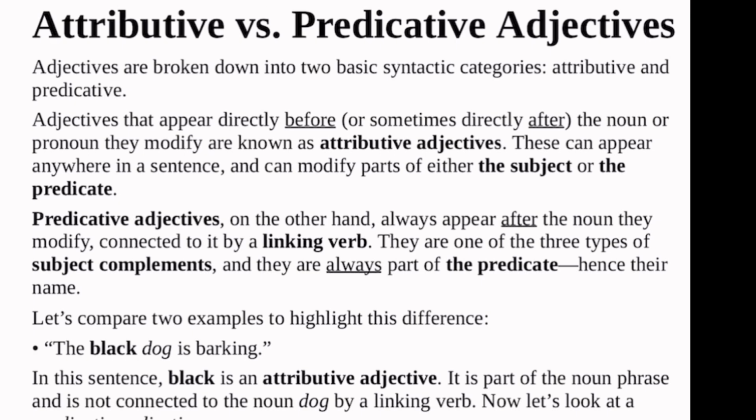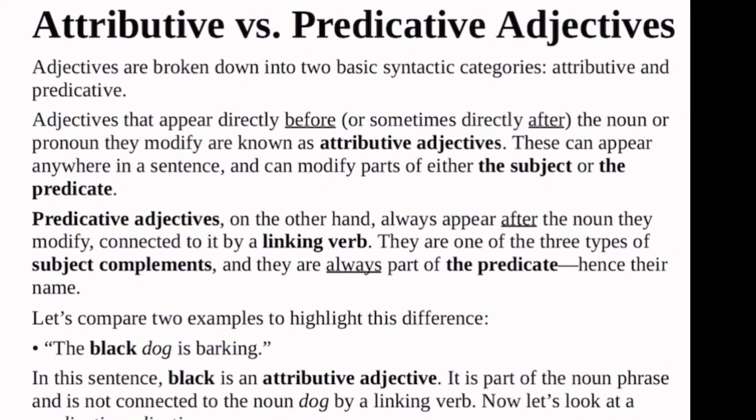In usage, we categorize adjectives into 2 categories depending on how they are used. This is different from kinds of adjectives, which we are going to talk about. But how an adjective appears in a sentence, the position that it is placed in a sentence, we categorize adjectives into 2, and they are attributive adjectives and predicative adjectives.